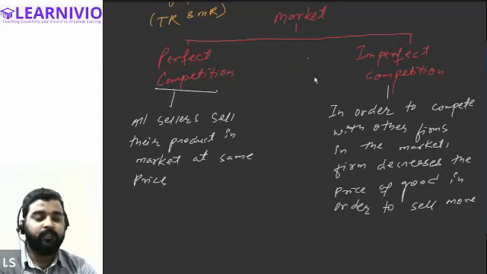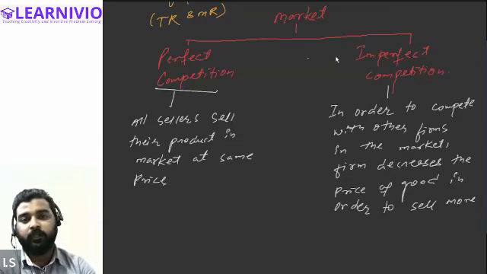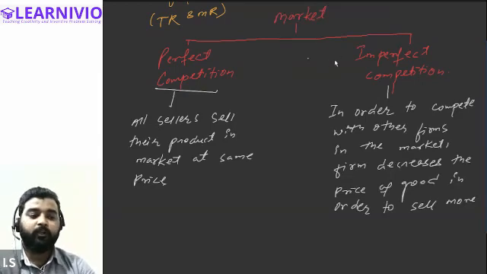But if he is in imperfect competition, it is presumed that the competition amongst the sellers is more stiff, a cutthroat competition in the market. Therefore, in order to survive in the market, in order to sell more quantity and attract more customers for their product, the seller generally reduces the price of the commodity in order to sell more quantity.